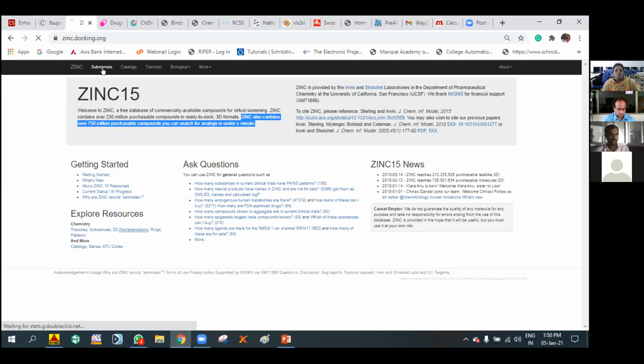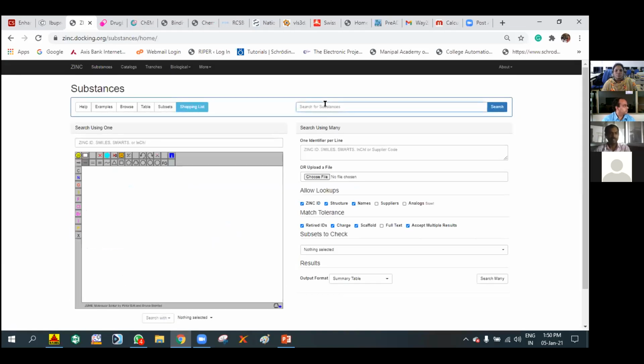If you make a search for these substances, you can enter the name of the substance, or give the ZINC ID or SMILES notation, that is Simplified Molecular Input Line Entry System, or the International Chemical Identifier, InChI. So we can get the information of the compounds.